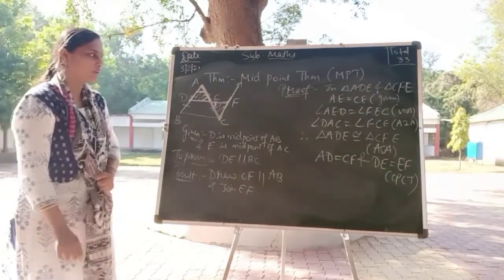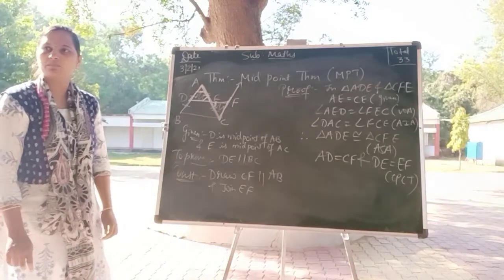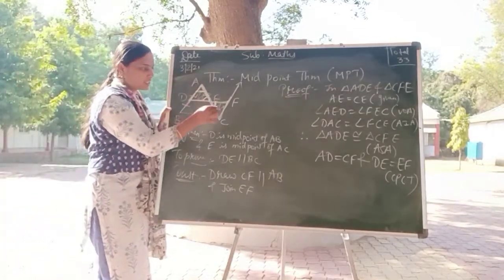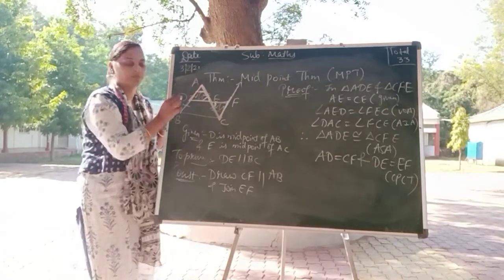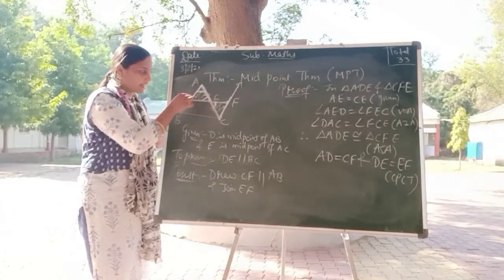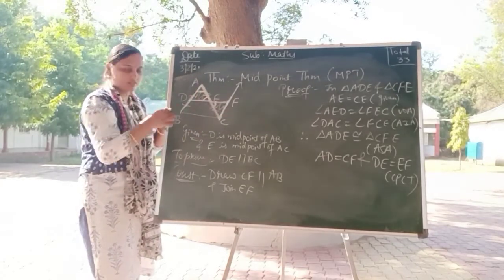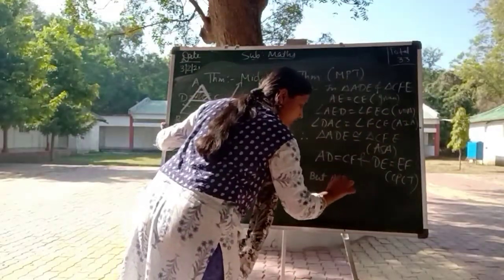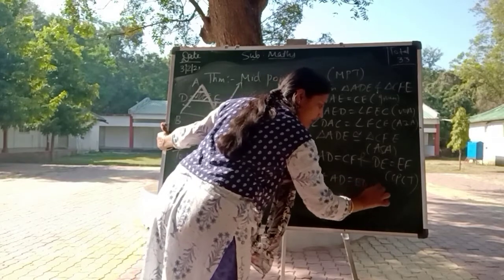Now, what do you want to say? It will become a parallelogram. Yes. Now you said AD is equal to CF by CPCT. Listen carefully: AD is equal to BD, it is given.